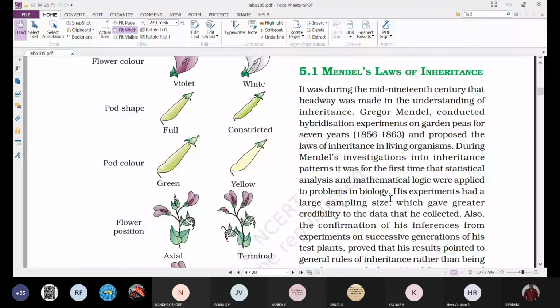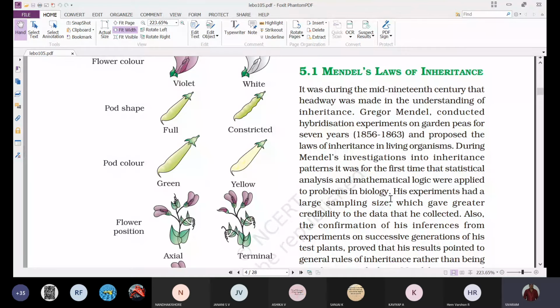He conducted his hybridization experiments on garden peas for about 7 years and proposed the laws of inheritance in living organisms. Whatever findings he obtained from the garden pea experiments, he generalized, concluding that a similar inheritance pattern would be observed with the other characters in living organisms.